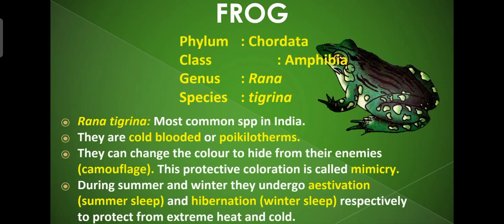And hibernation means winter sleep. During the winter season, they reduce all their activities and they will undergo sleep for the winter season. So aestivation, summer sleep, hibernation, winter sleep, to protect from extreme heat and cold. In the summer, extreme heat will be there, so they can't survive. And in the winter, extreme cold is there. So to avoid these extreme conditions, they will undergo aestivation or hibernation respectively.